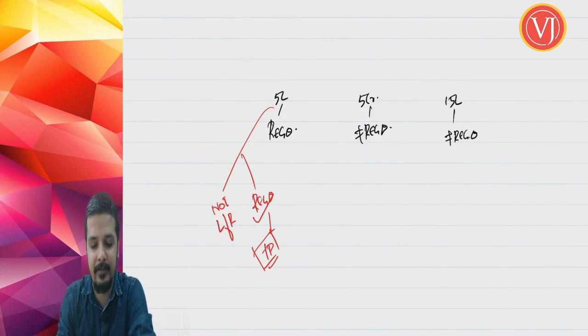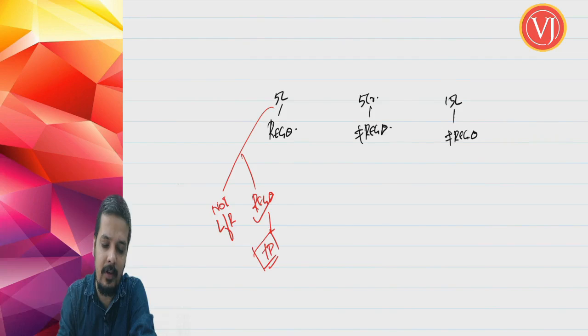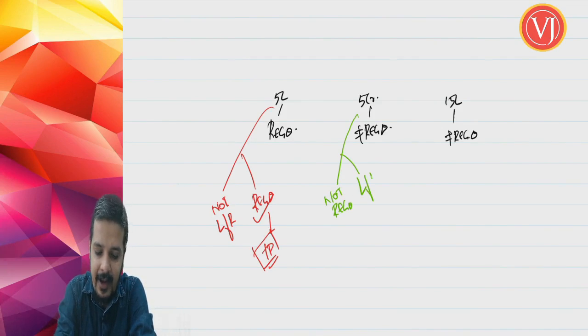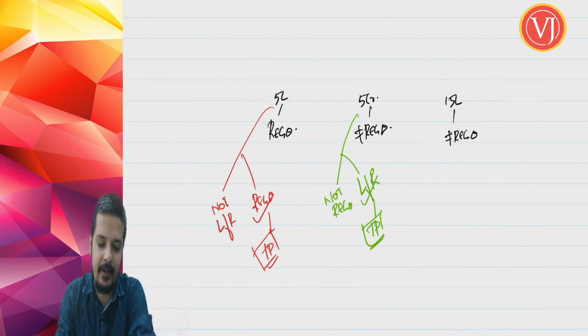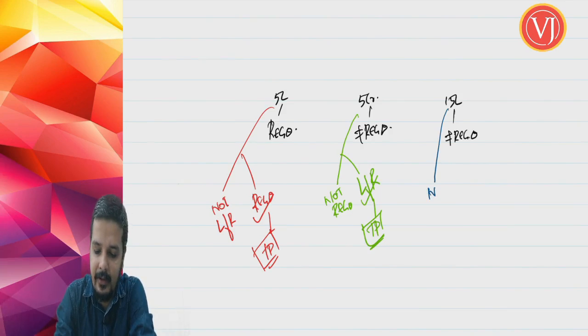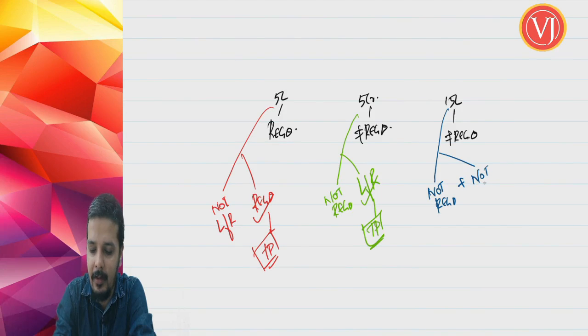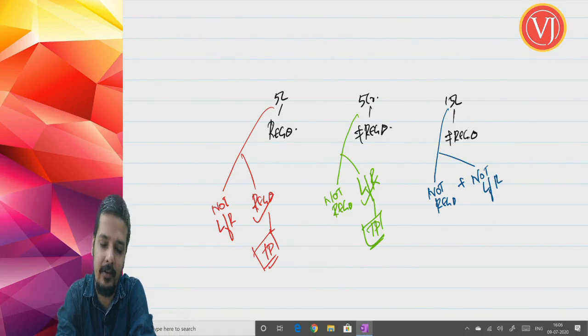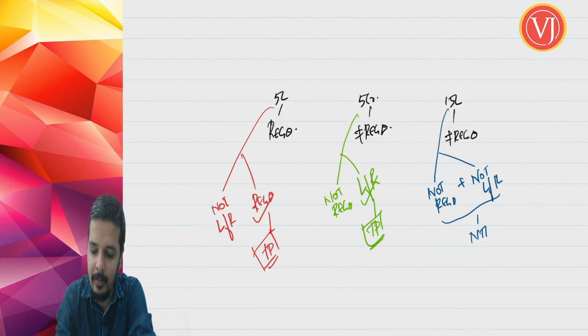Now, the person who is having 5 crores turnover, he is not registered, but he is liable for registration. Therefore, he is a taxable person. Second person is also a taxable person. The third person who is having only 15 lakhs turnover and he is not registered. Now, this person is not registered and not liable for registration. Friends, he is a non-taxable person.